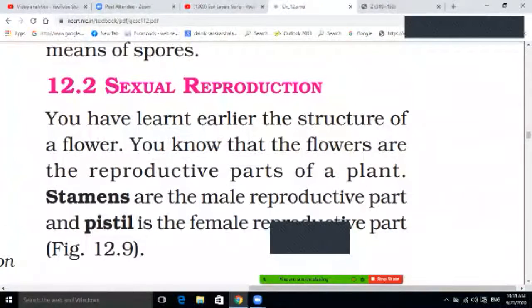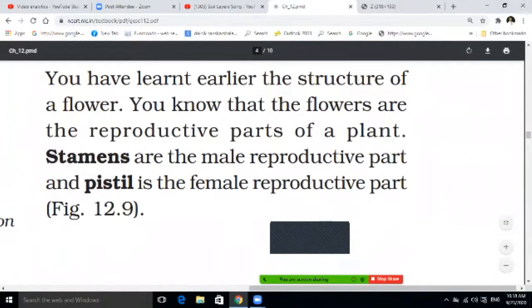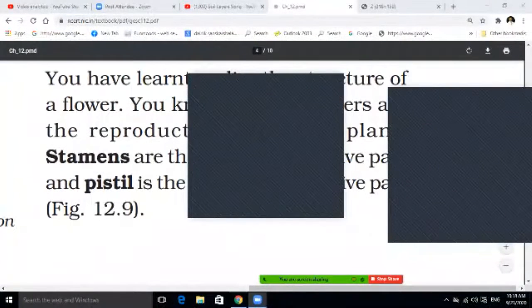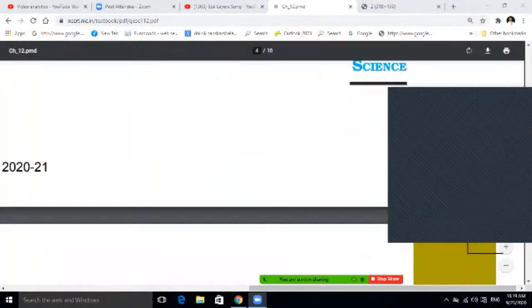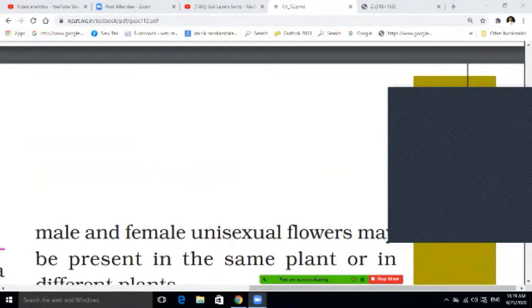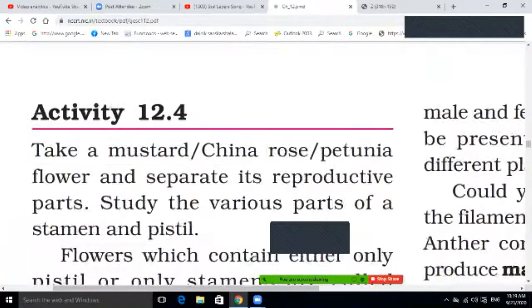Here is sexual reproduction, where stamens and pistils are there. You already know that flowers are the reproductive part of the plant. Stamens are the male reproductive part and the pistil is the female reproductive part, right? If I talk about the female reproductive part, that is the pistil.